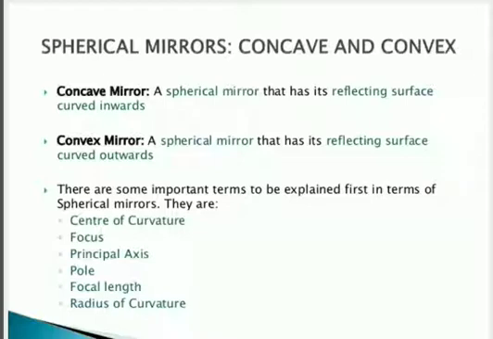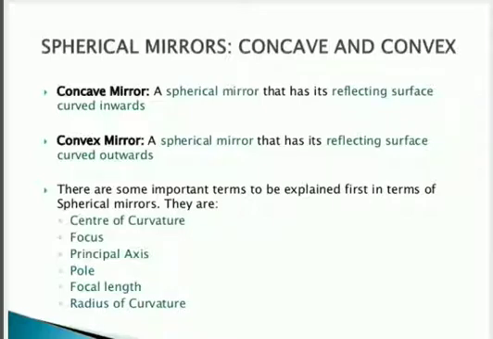The curved side, the inner side, is considered to be a curved mirror, and that curved mirror is named concave mirror. Or simply you can learn like this also, that the mirror which forms a cave, the reflecting surface in the mirror is like a cave, that is called concave mirror.